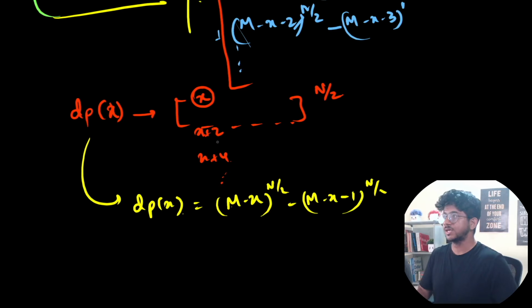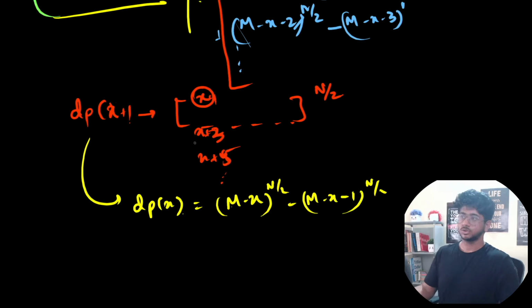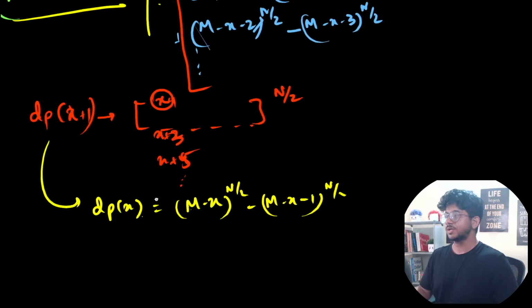If you don't use X, then it will not be possible. Sorry, this was X plus 1, right? We are using X plus 1 over here. Anyway, we need to find out for X plus 1, so I'm just writing DP of X plus 1, just change the definition. If you're solving this problem, I'm assuming that you are already good at basic DPs and calculating such functions in an incremental DP, most probably.